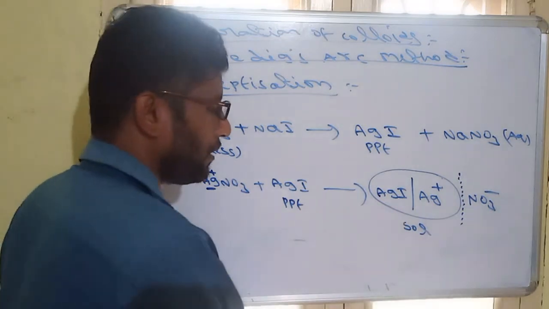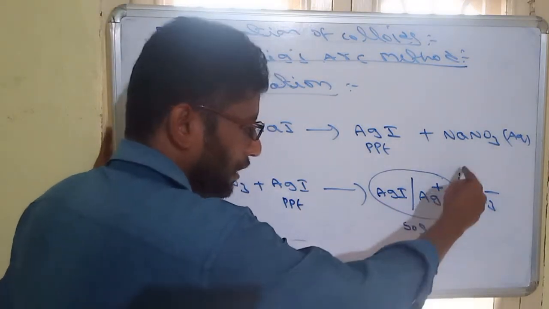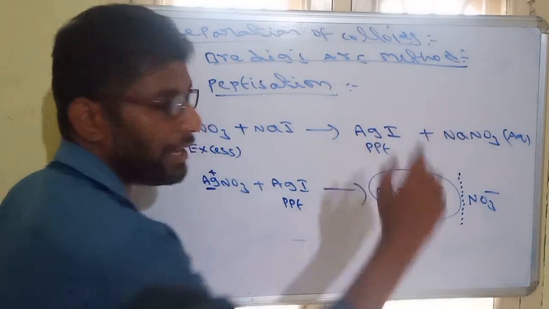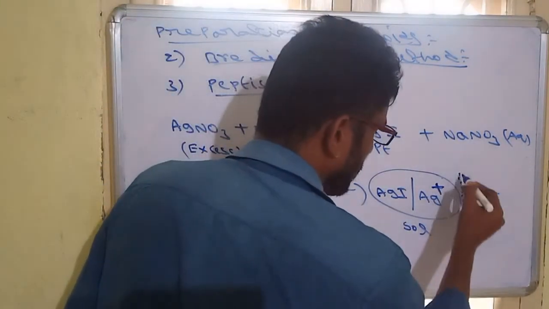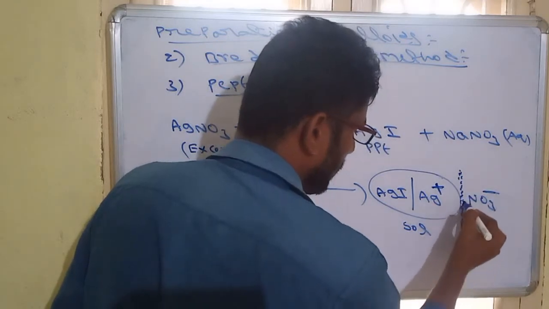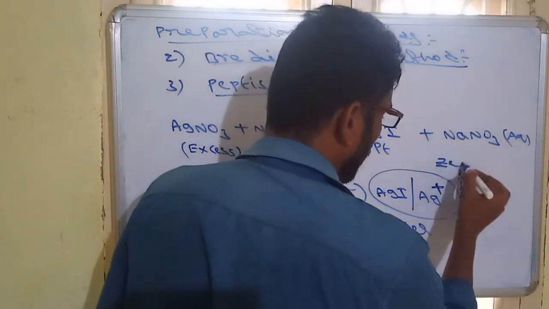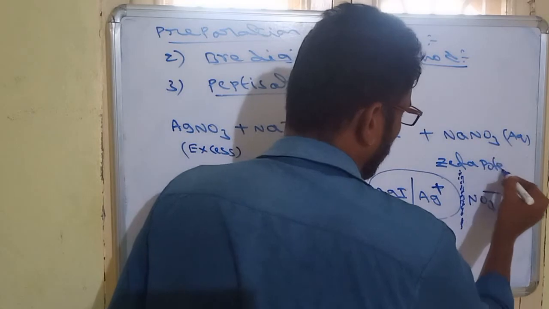So a colloid is formed. Since it has a positive charge, it will attract the negative NO3 minus ions. So between this positive charge and negative charge, some potential difference will be there. This potential difference we call zeta potential.